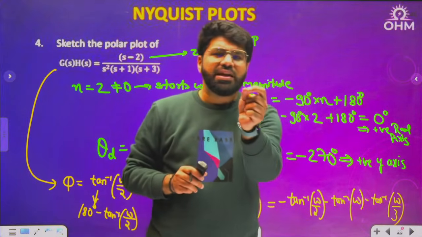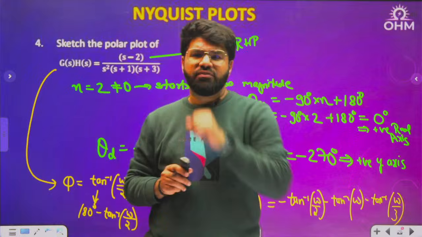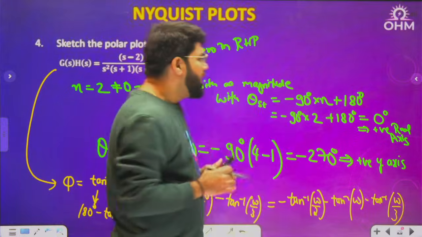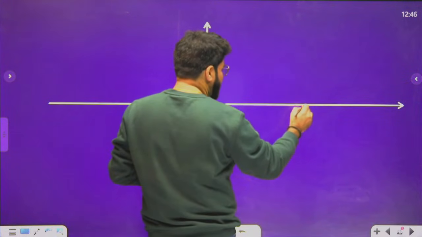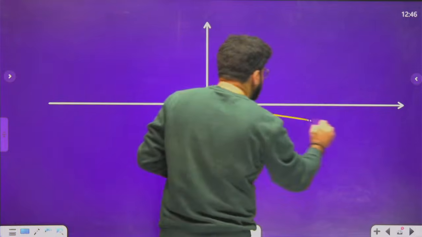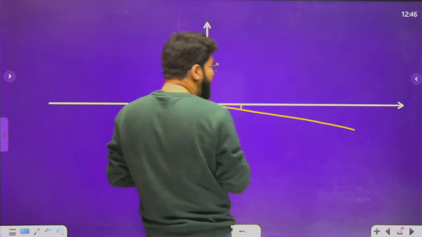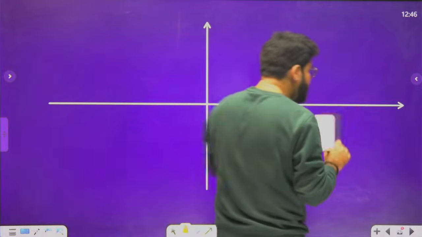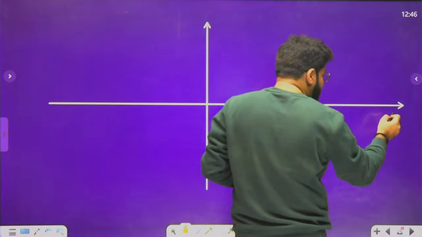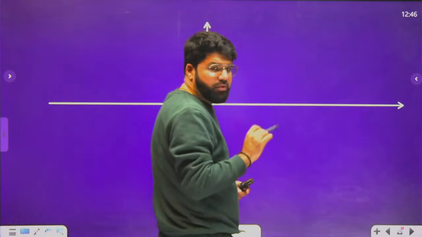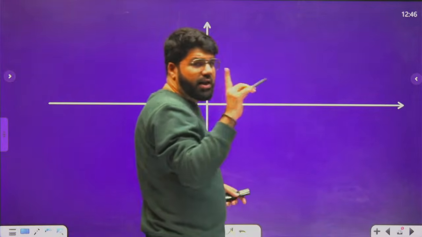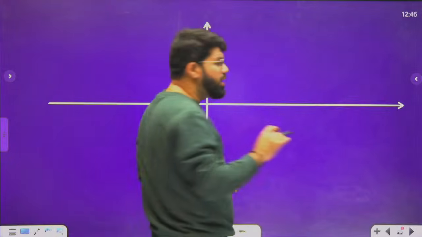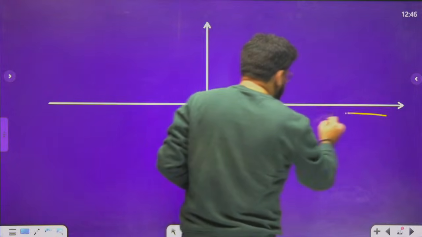Suppose minus 10 degrees, minus 5 degrees, where will that point be? Minus means clockwise angle. Some small angle will come, but clockwise. That is why when omega is just greater than 0, it should be the fourth quadrant. It has to be the fourth quadrant. That's what I'm trying to explain here. So something of this kind.